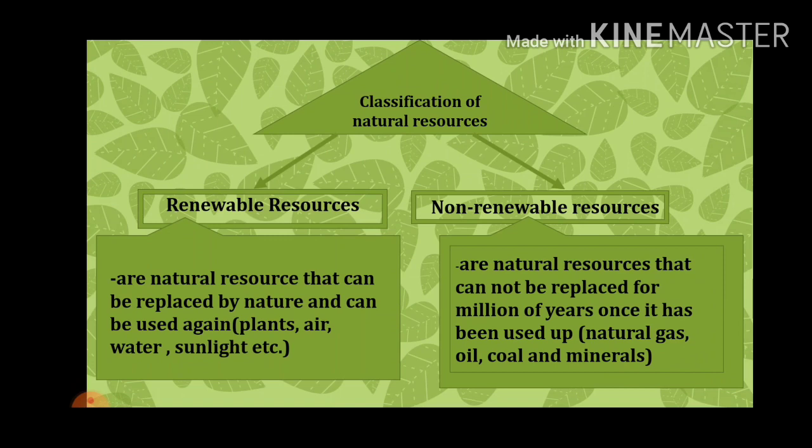they are used up. So, what are the non-renewable resources? They are the natural resources that cannot be replaced for millions of years once they have been used up. We already know that natural gas, oil, coal, and minerals all need millions of years to be produced. That is why it is said to use non-renewable resources wisely, because once we finish these non-renewable resources, we cannot produce them again.